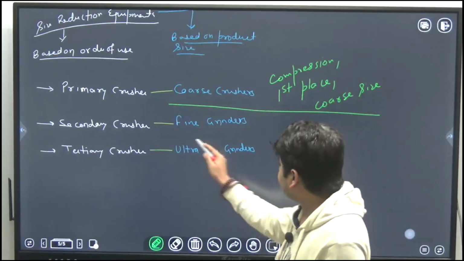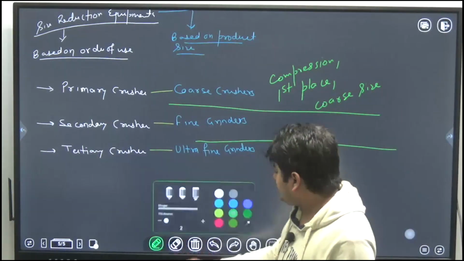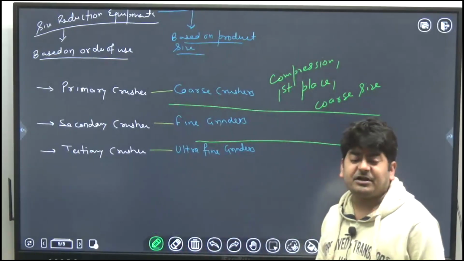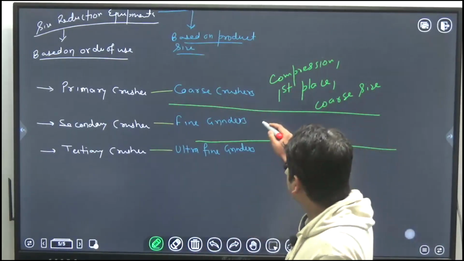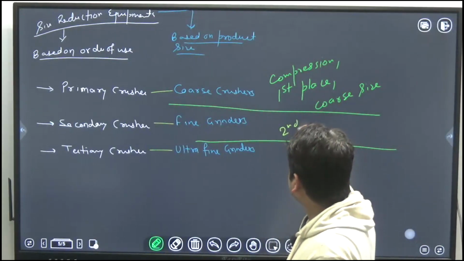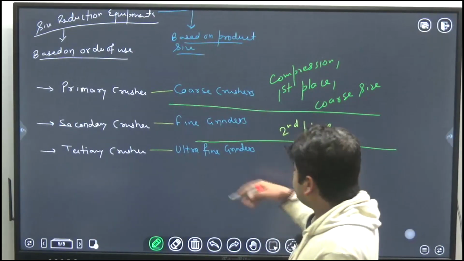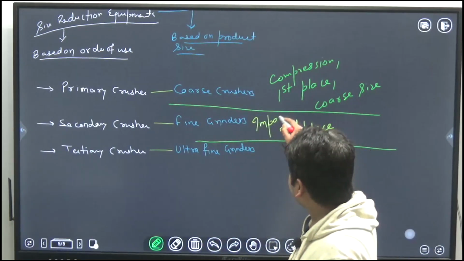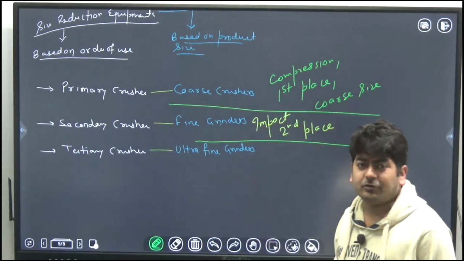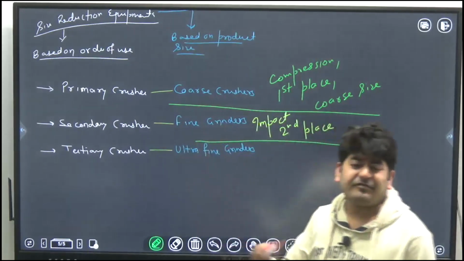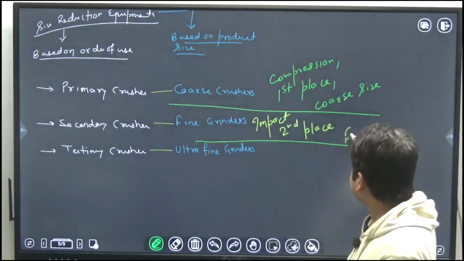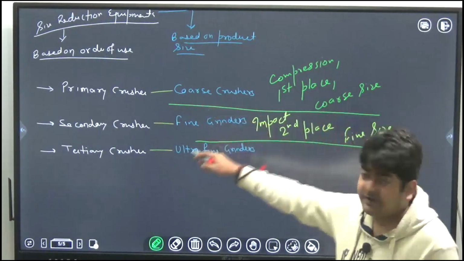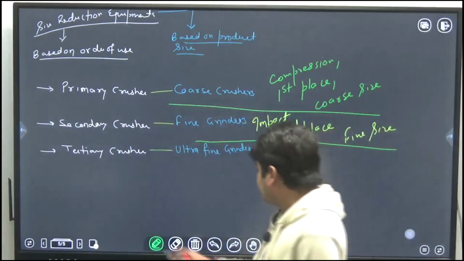Then secondary crushers and fine grinders are used at second place. Their operating method is impact, and they are used to produce, as the name suggests, fine size particles. Coarse crushers, coarse size; fine grinders, fine size.